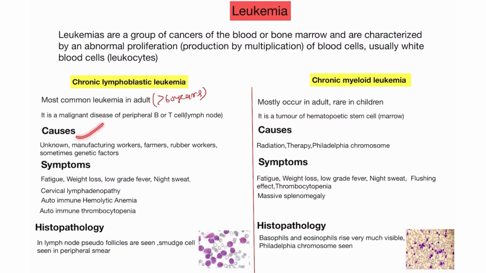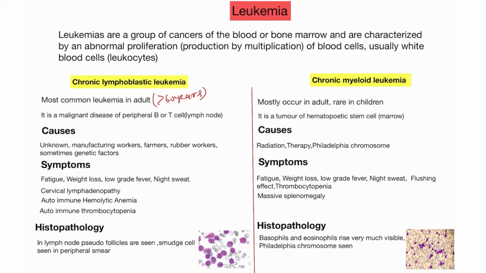Now causes: what causes this disease? In CLL mostly the cause is unknown, meaning idiopathic, when we don't know the cause of the disease.